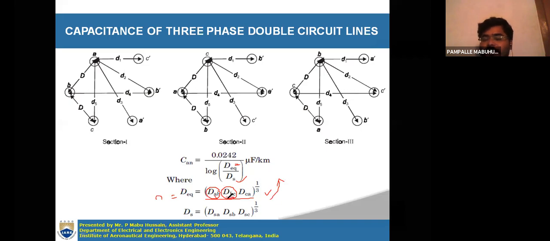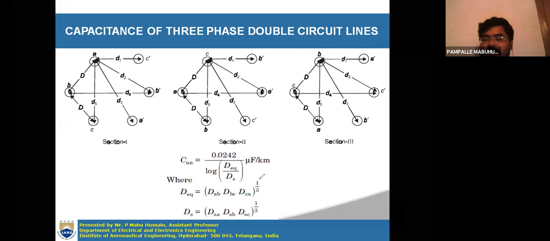DBC is the mutual GMD by considering conductors B and C. DCA is the mutual GMD by considering conductors C and A. And finally, you will find the equivalent GMD, which is equal to the cube root of the product of all these three. In a similar manner, self GMD will be (DSA, DSB, DSC) whole to the power of 1 by 3.